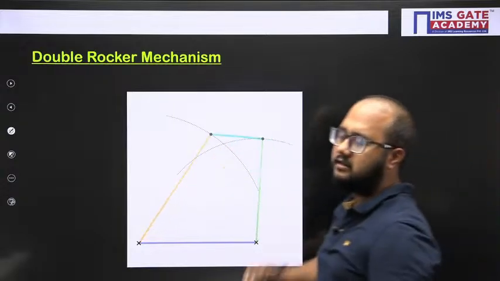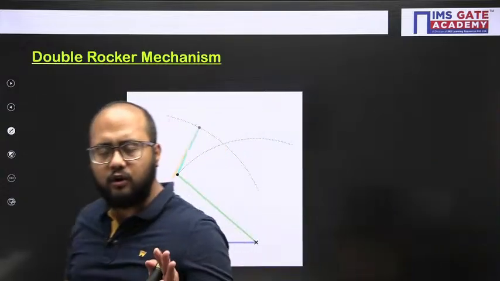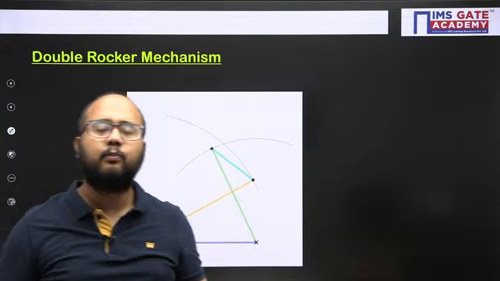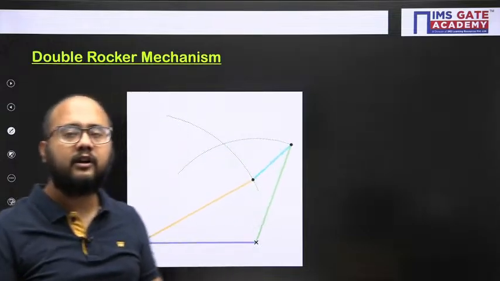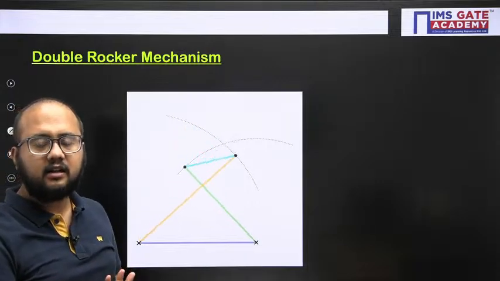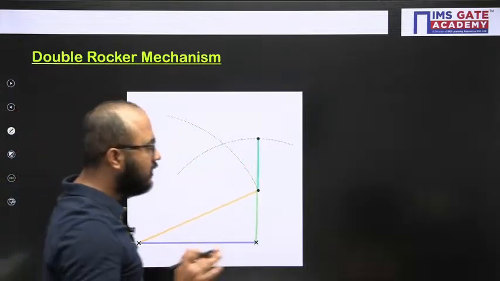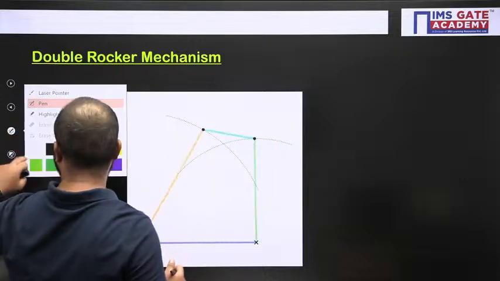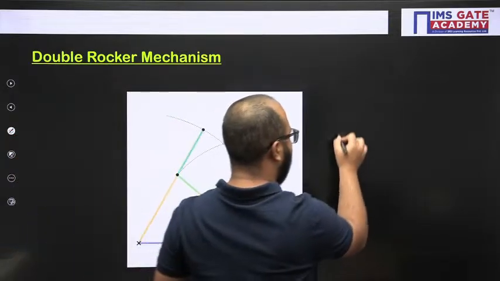Double rocker mechanism. Both the links will have rotation but less than 360 degrees. So they will be oscillating. So that is the double rocker mechanism, right? So this is one basic understanding you should have in a 4-bar mechanism.